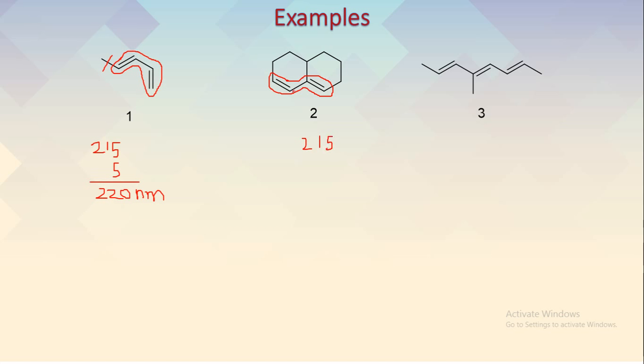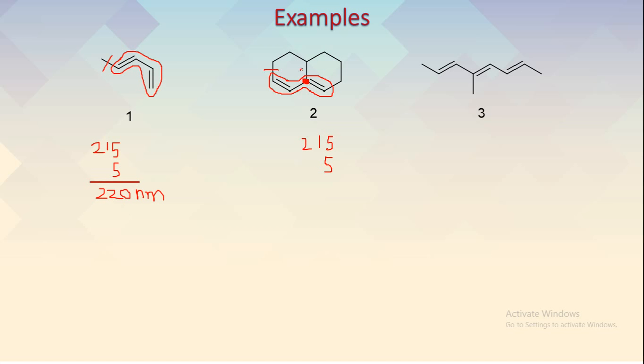Then find out the exocyclic double bond. Here I can find one exocyclic double bond for ring A. An exocyclic double bond has a value of 5. Then there are no double bonds extending conjugation because we see only 2 bonds here.